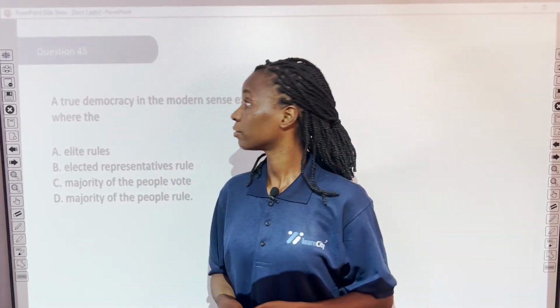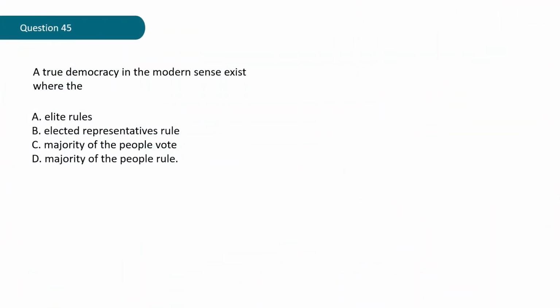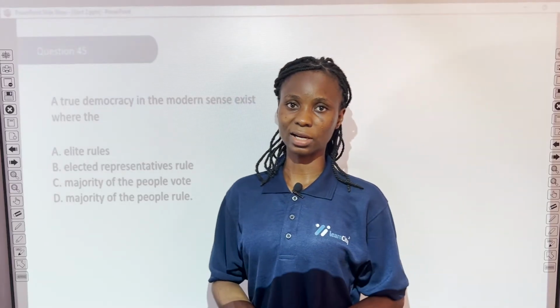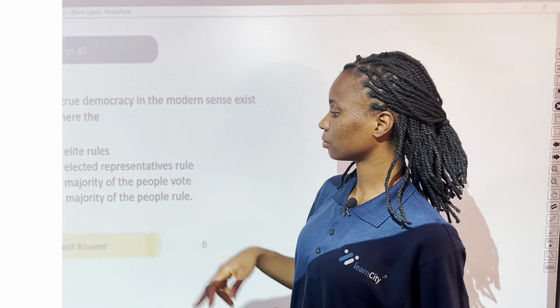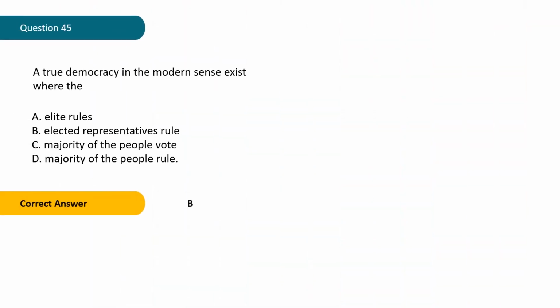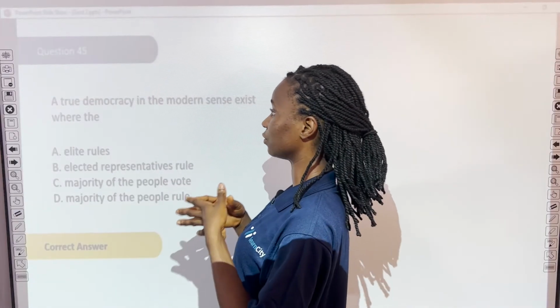Question 45. A true democracy in the modern sense exists where the A. Elite rules, B. Elected representatives rule, C. Majority of the people votes, D. Majority of the people rule. What's the answer? Let's see. Correct answer is B. Elected representatives rule.